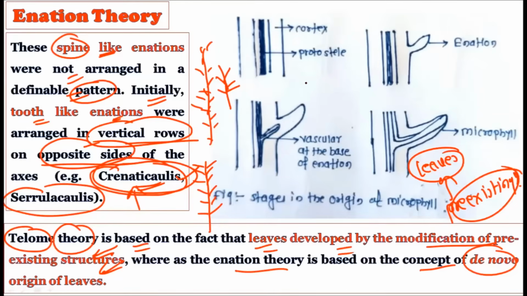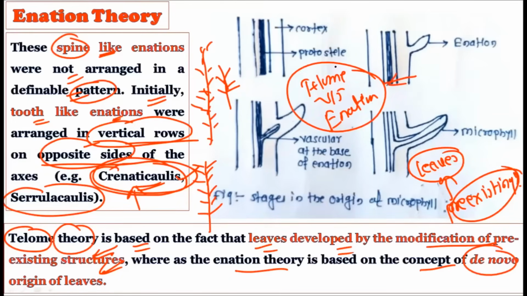So here we find the contrast between the telome theory and the enation theory. The enation theory says that the origin of the leaves in pteridophytes is independent, while the telome theory says it originated from a pre-existing structure. But the pre-existing structures are not explained by the telome theory. So we can consider the enation as a pre-existing structure as well, and these enations may have later given rise to today's leaves found in pteridophytes, which are called microphyll leaves. Here we find the contrast between the telome theory and the enation theory, in which both are not on similar lines. So from where did these microphyll leaves originate in the pteridophytes?